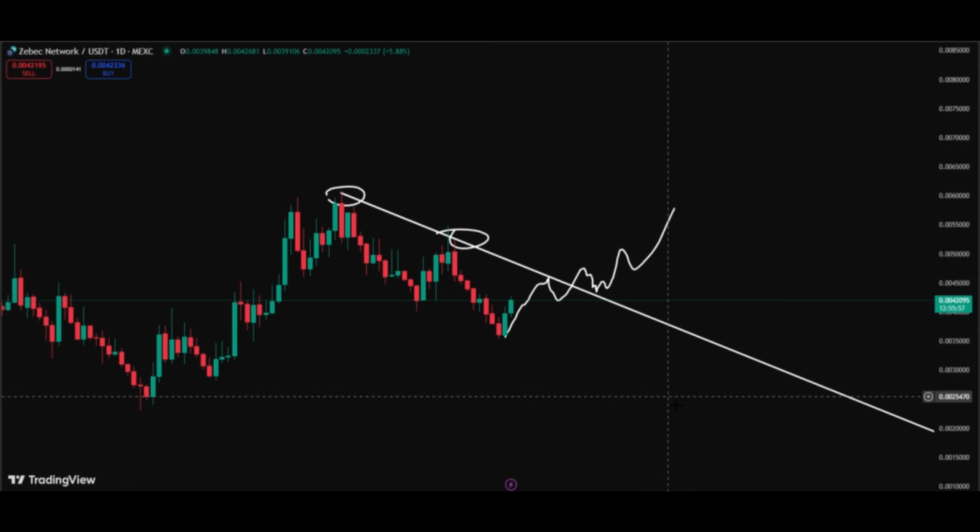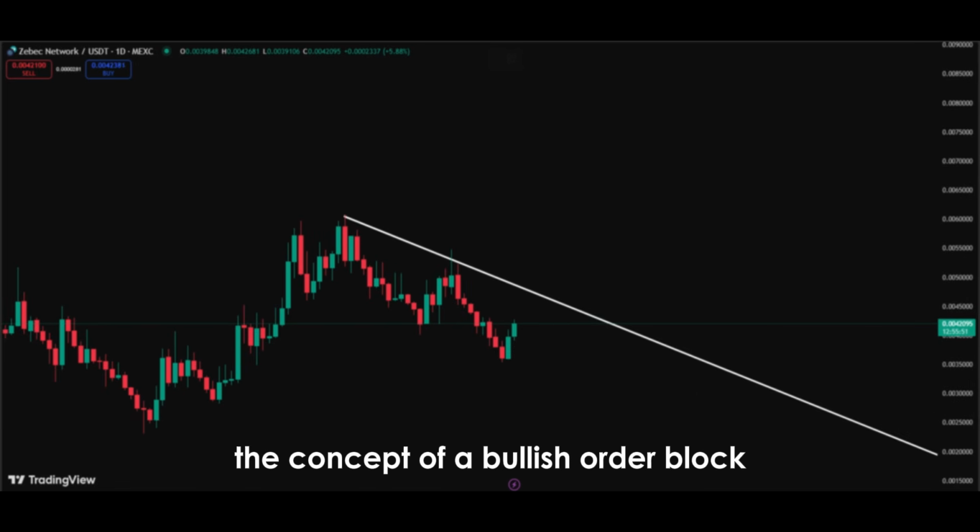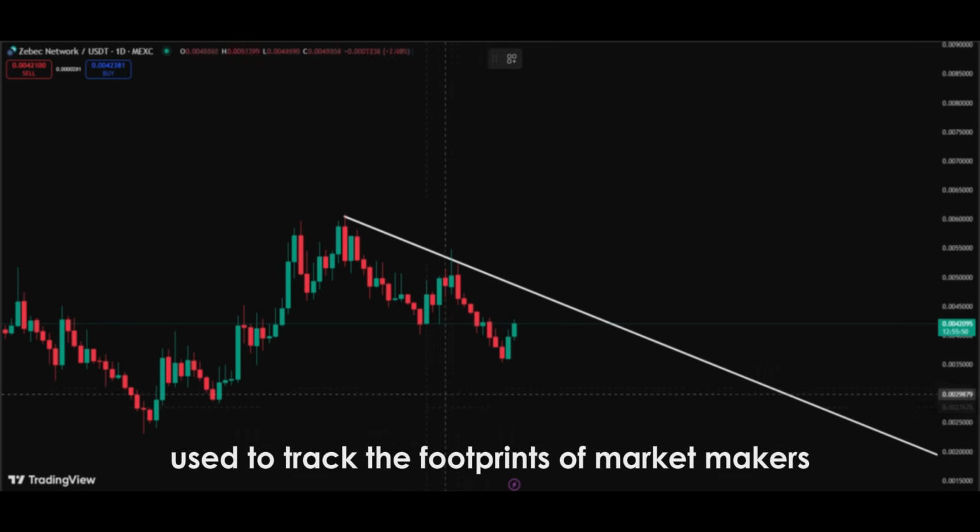But we can't decide on analysis based only on trends. Let's look at other metrics as well. Stay tuned. The concept of a bullish order block is a highly important tool used to track the footprints of market makers and large players.